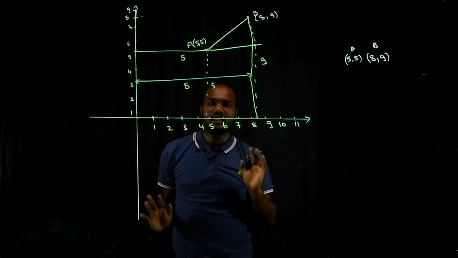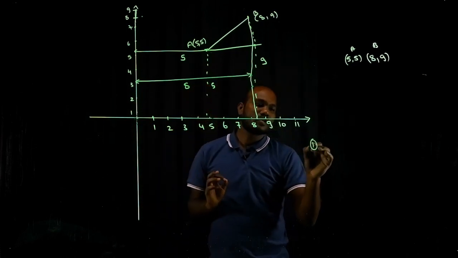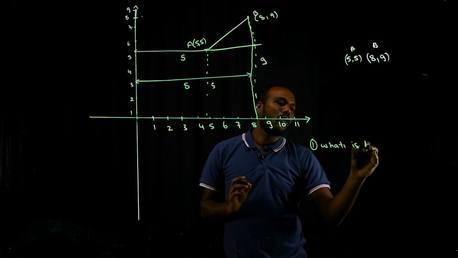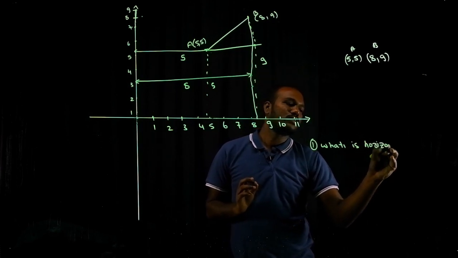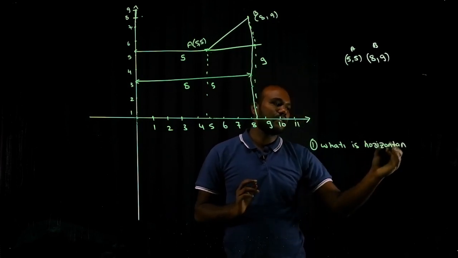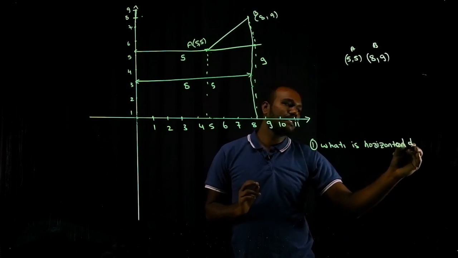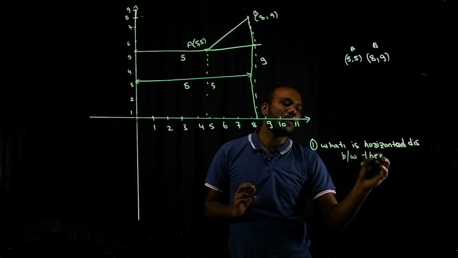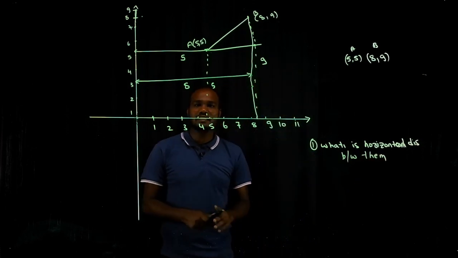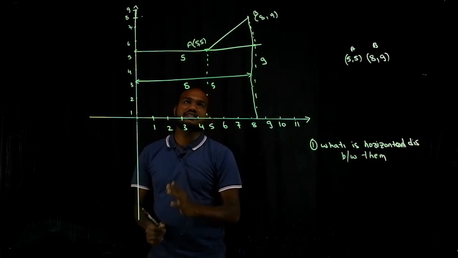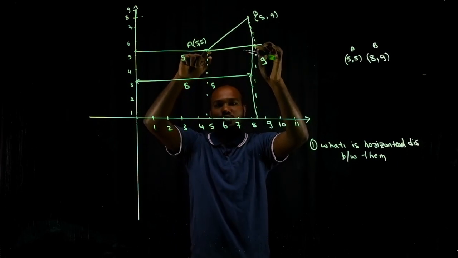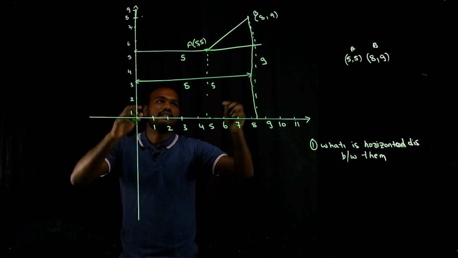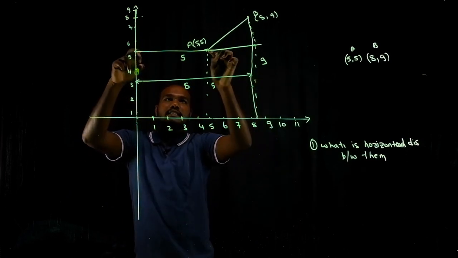This distance is 5. My first question is, what is the horizontal distance between them? Horizontal distance means the x-axis difference. That's the question for me. How much is that distance? This distance is 8. This distance is 5.